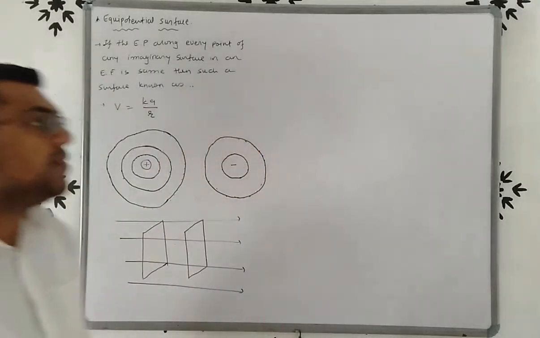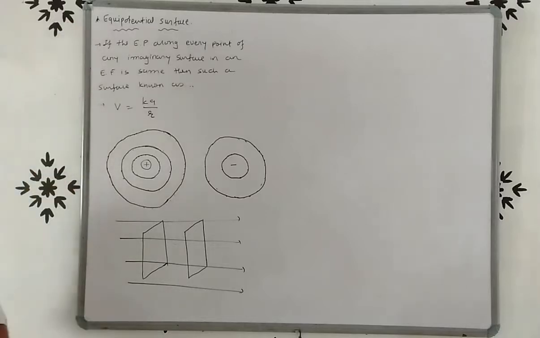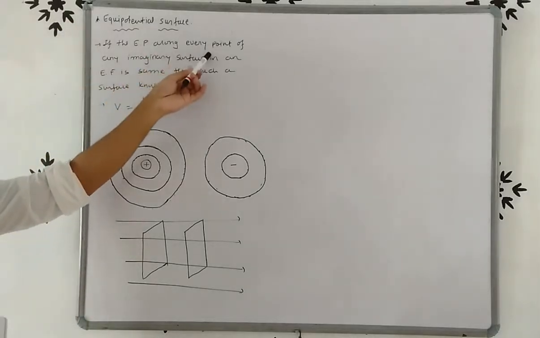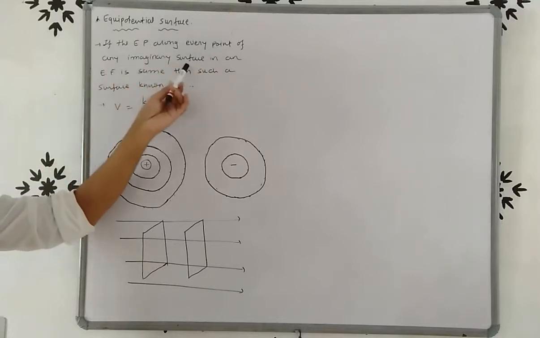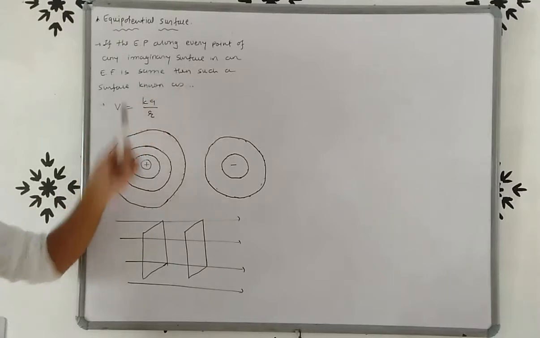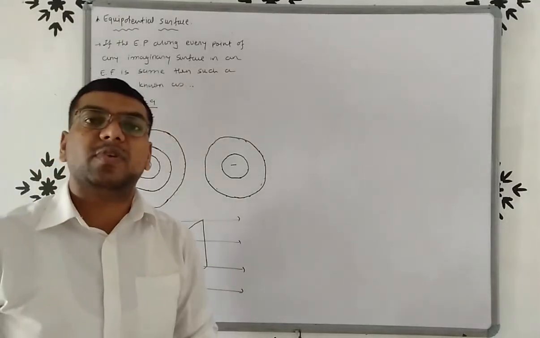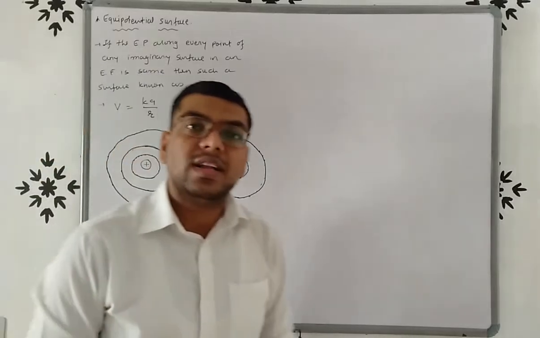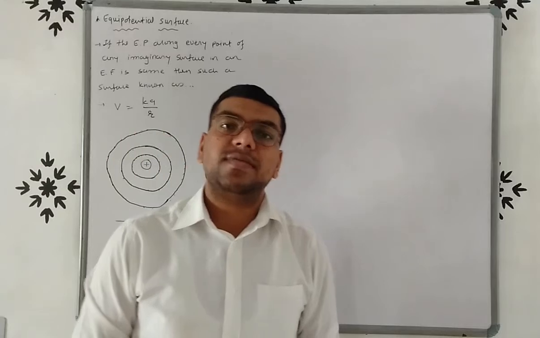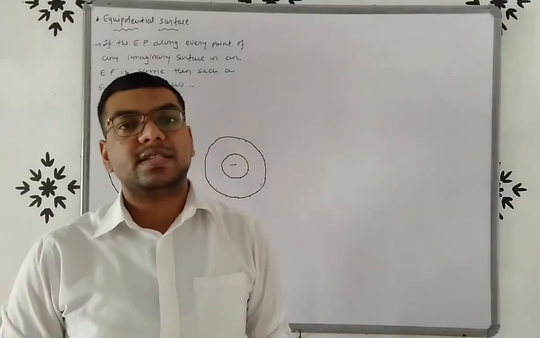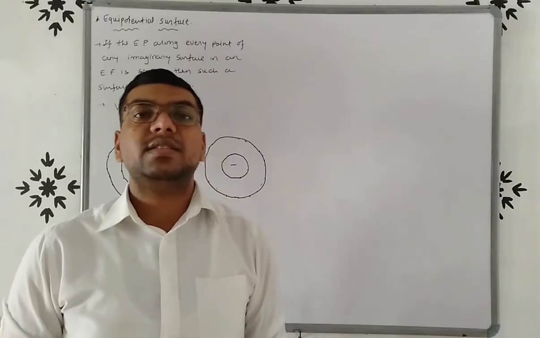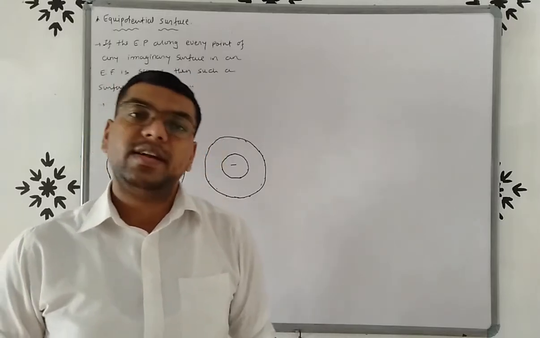So once again friends, what is equipotential surface? If the electric potential along every point of any imaginary surface in an electric field is the same, then such a surface is known as the equipotential surface. Or in simple language you can say that an equipotential surface is the imaginary surface where the electric potential will remain the same at every point, right?